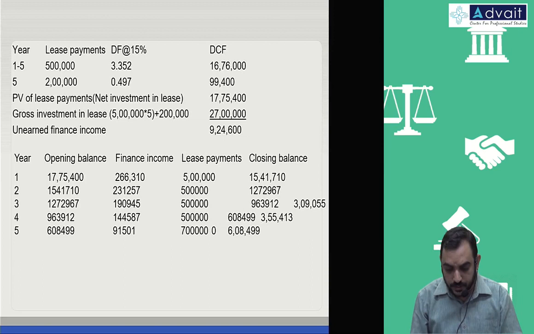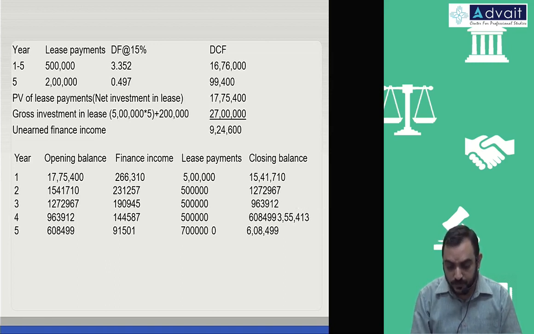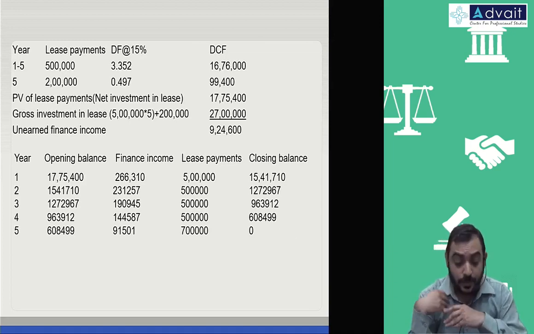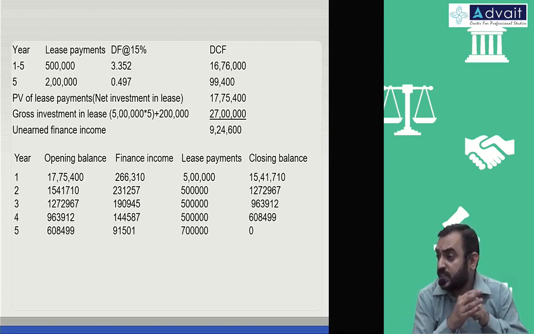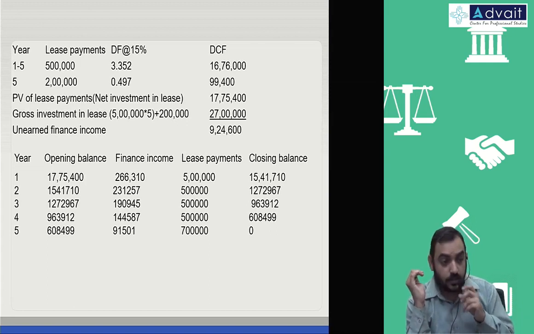Are these numbers correct? Just check it. And last year you can take it as 7 lakhs, including the residual value, assuming that the entire amount is realized, just for accounting purpose, for calculation. See if the numbers are fine. Last year you make the interest income, finance income as balancing figure, that 91,501, because it has to become 0 or it has to become residual value. Are the numbers fine?